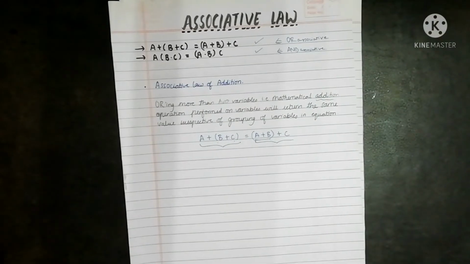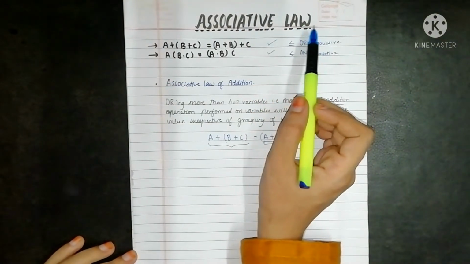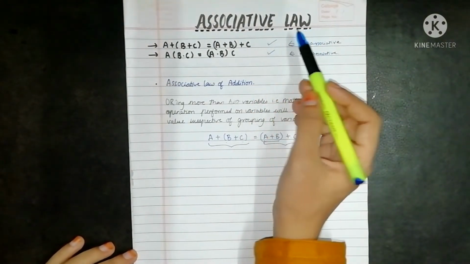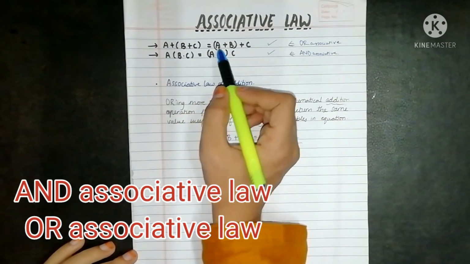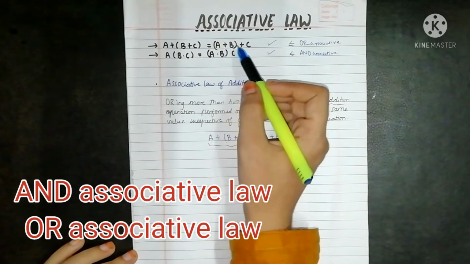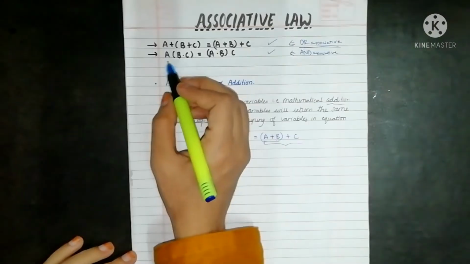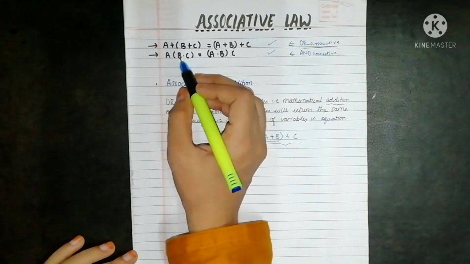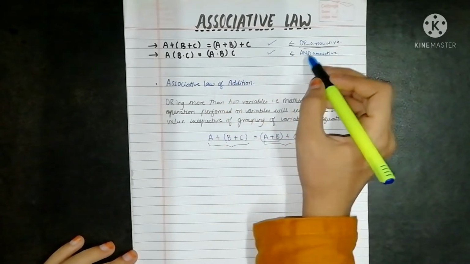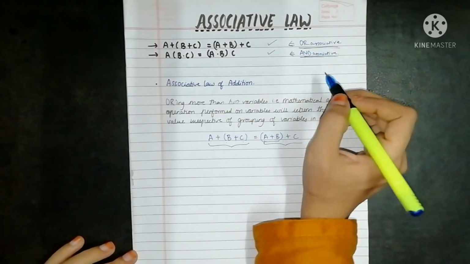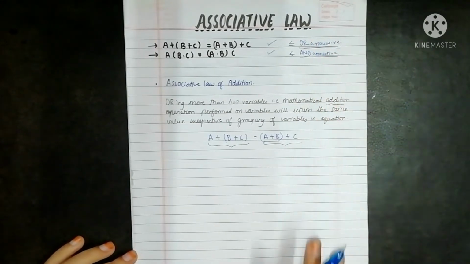Hello everyone, welcome to Simple Science, and in this video we will study the associative law in Boolean algebra. There are two kinds of associative law. The first one is a + (b + c) = (a + b) + c. This one is the OR associative law, while the next one is a · (b · c) = (a · b) · c, and this is called the AND associative law. We will see the statement and proof of both of these laws one by one.